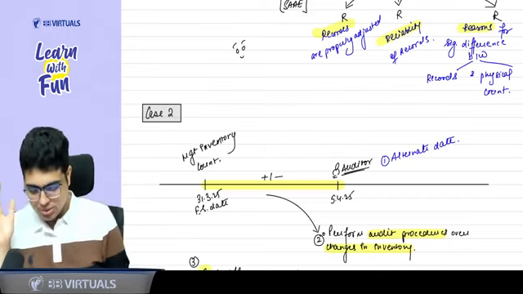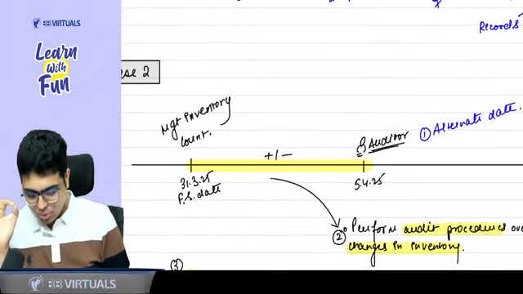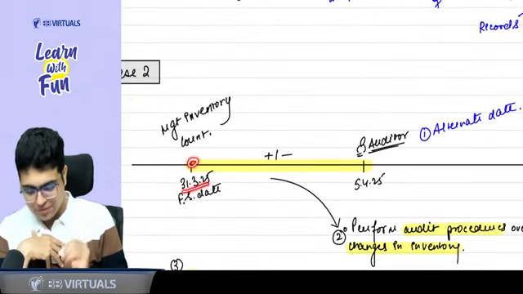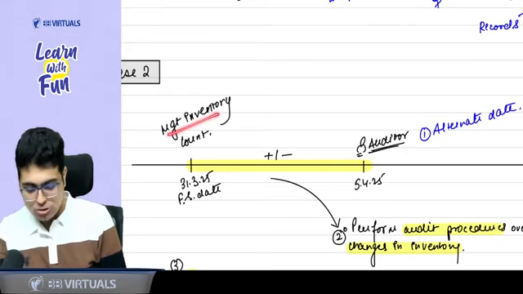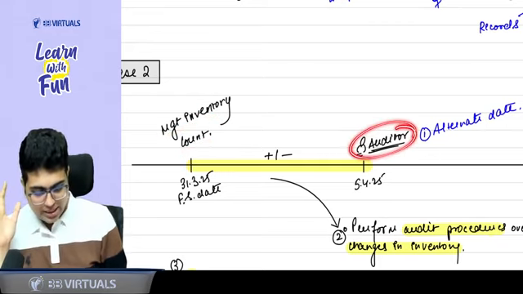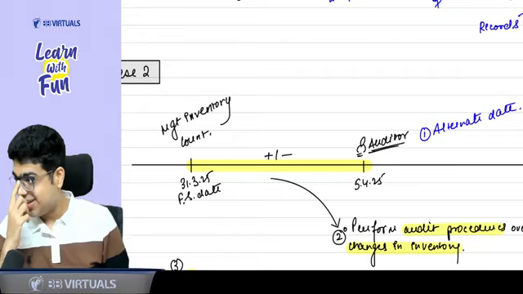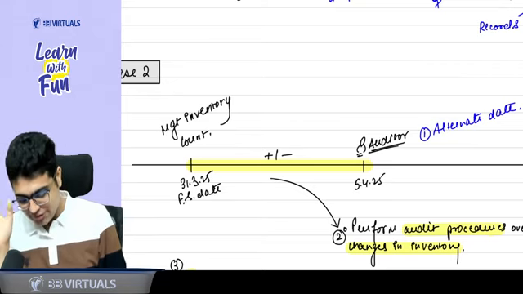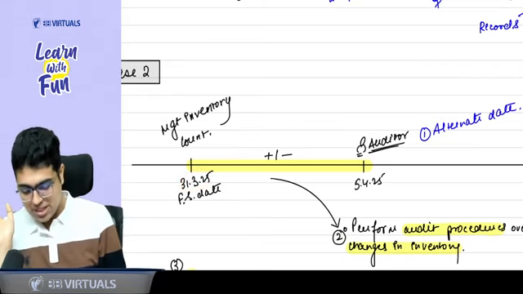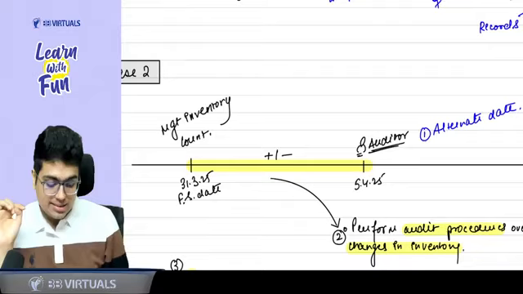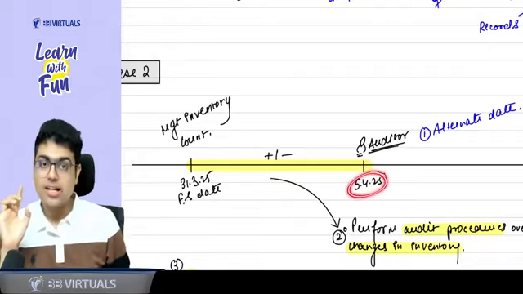Now, sir, case number 2. In case number 2, what is happening? Date of financial statement is still 31st March 25. Management is also doing the inventory count on this date only, but the auditor is coming on some other date. You understood the difference? Date of financial statement 31st March 25. Management inventory count 31st March 25. But the auditor is coming on some other date.